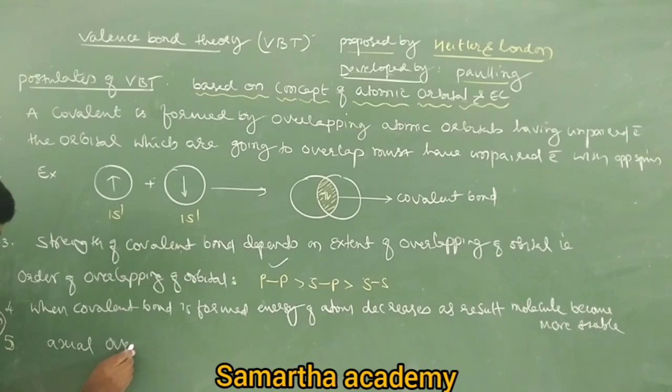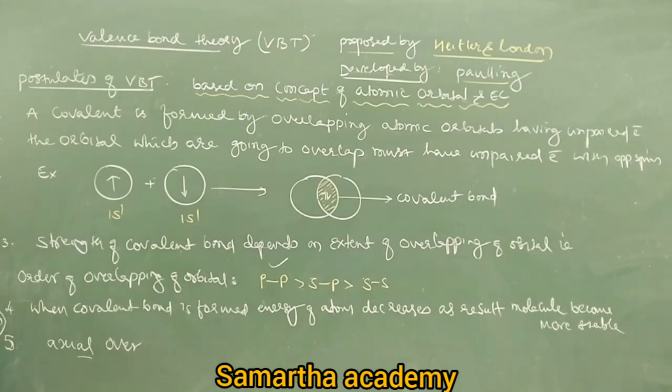Axial overlapping means the overlapping of orbitals takes place along the internuclear axis. If it is along the internuclear axis, axial. If it is perpendicular to the internuclear axis, it is called sideways.